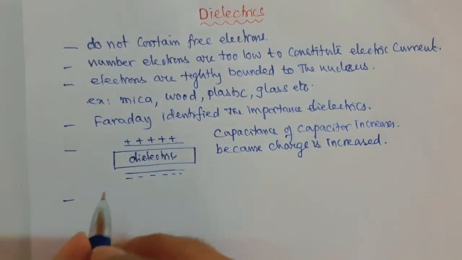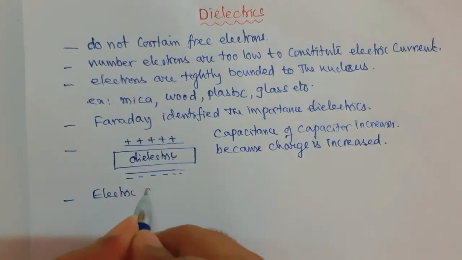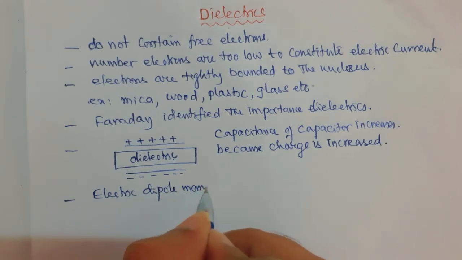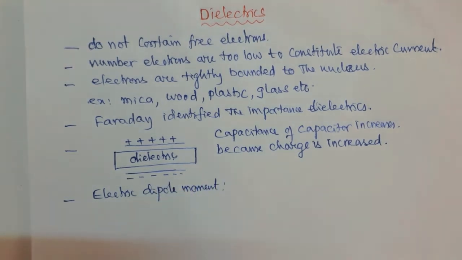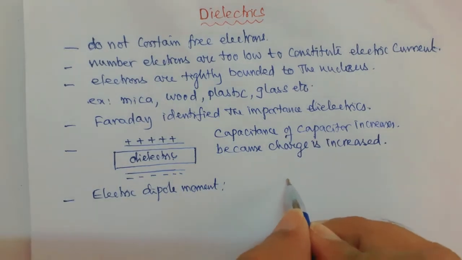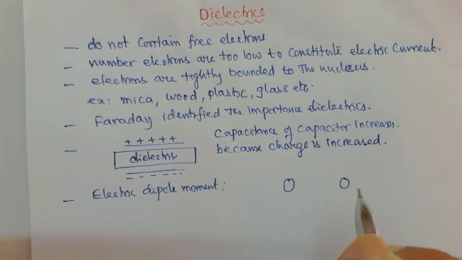Now, what is an electric dipole moment? First, what is an electric dipole? Then we will define what is an electric dipole moment. This is one charge and this is another charge.